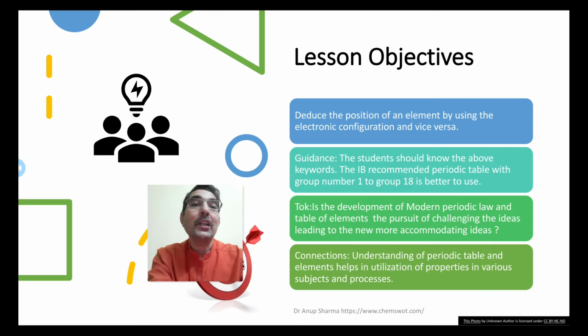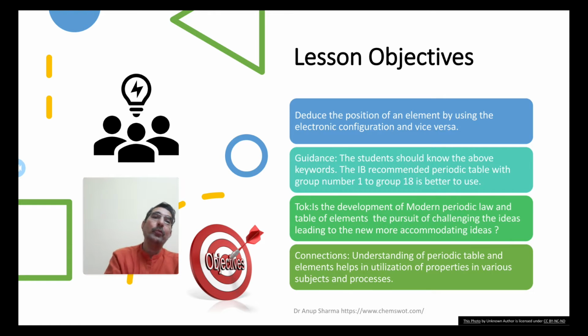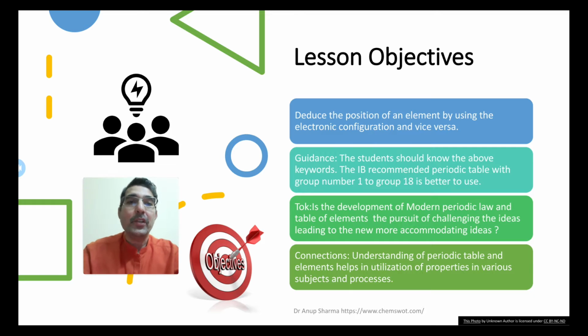And the lesson objectives are to deduce the position of an element by using the electronic configuration and vice versa. It means you can use the electronic configuration to get the position, as well as you can get the electronic configuration by using the position. So both ways: position to electronic configuration, or electronic configuration to position of the element in the periodic table.